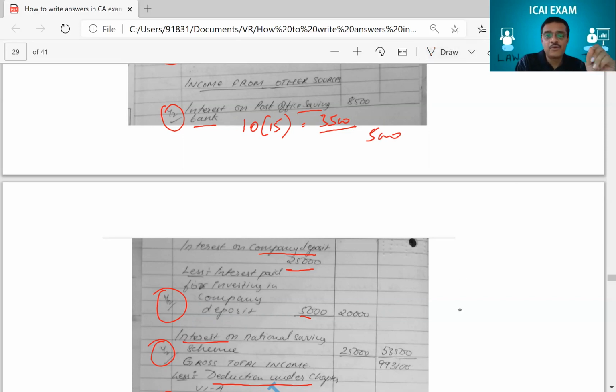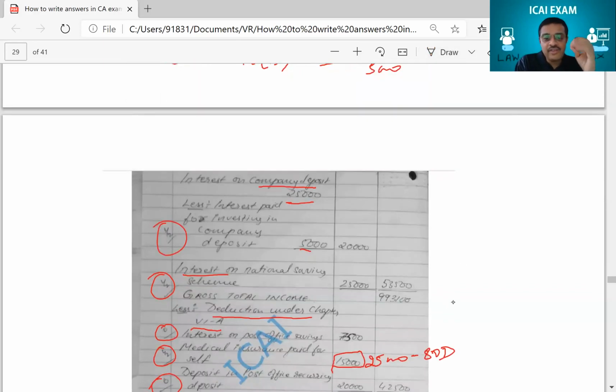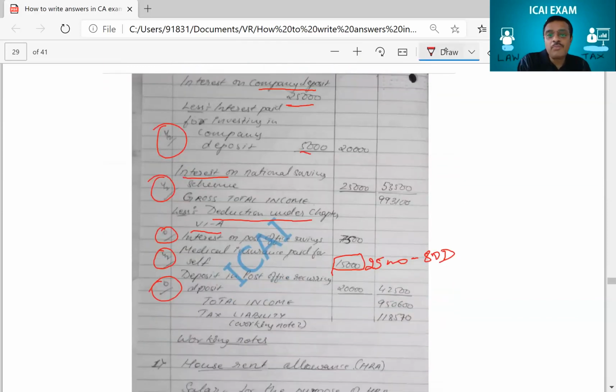I think you're understanding now where all he has lost the marks. And even in Chapter VI-A, he has not even bothered to write which section he is giving. Medical insurance is not even written, it is 80D. You will get half mark extra for writing the correct provision.